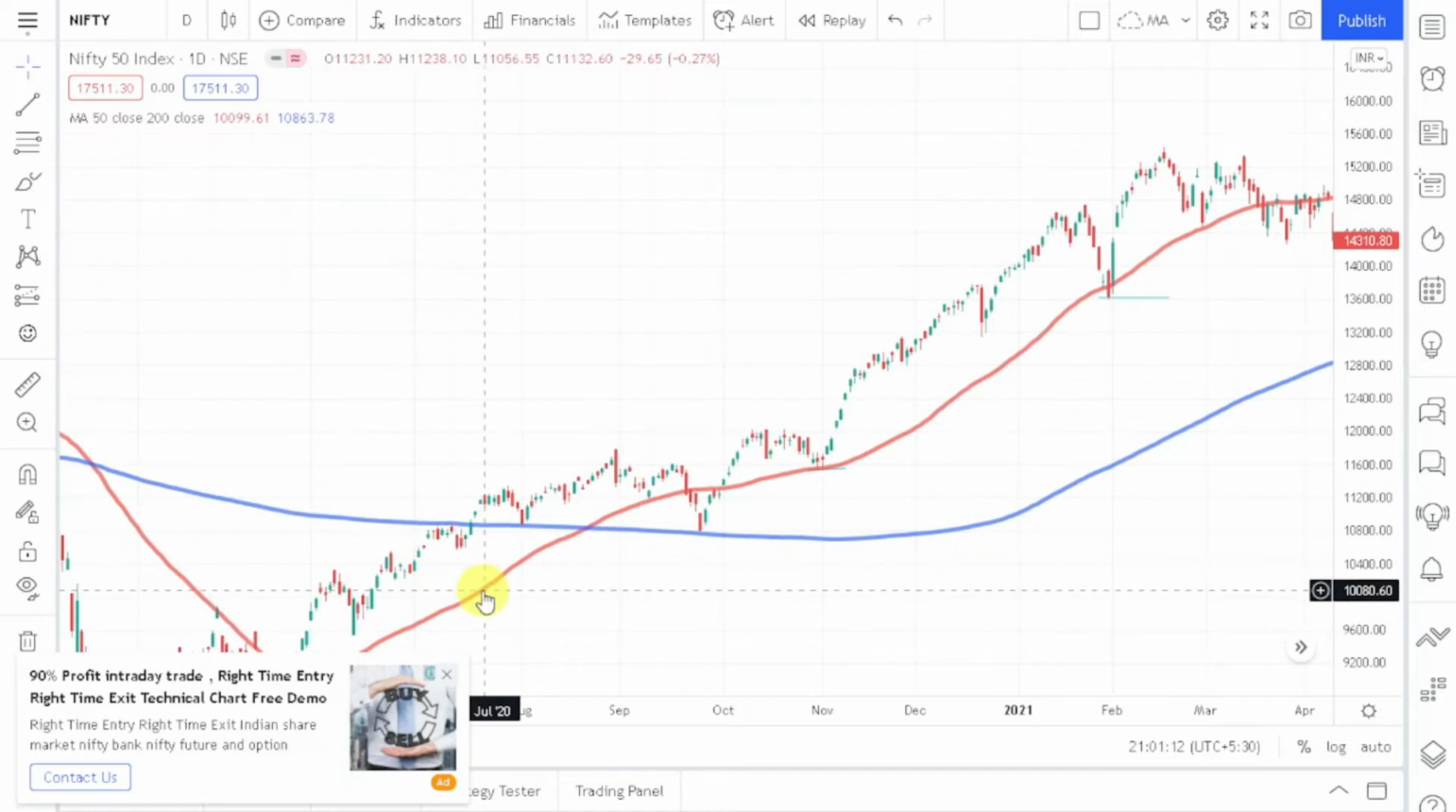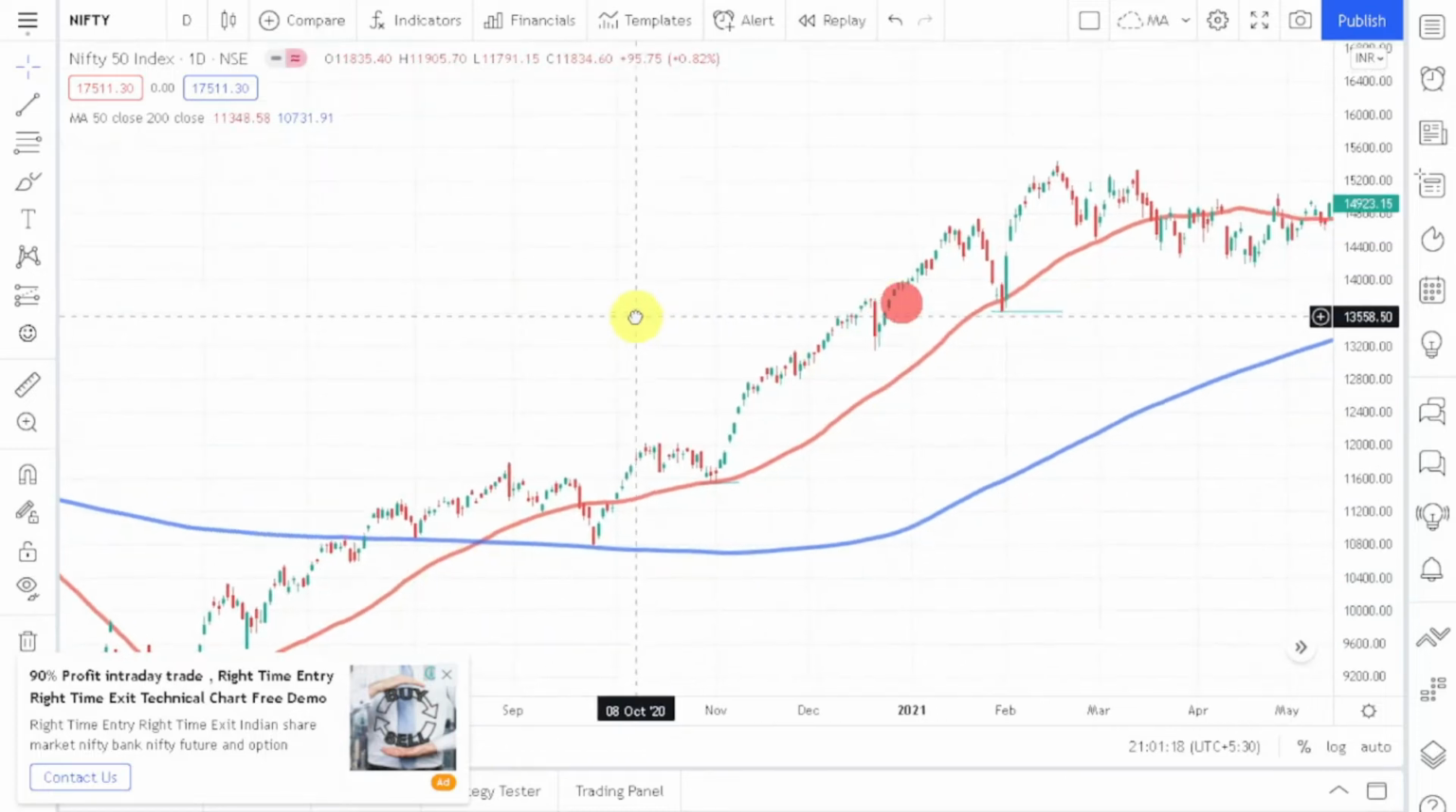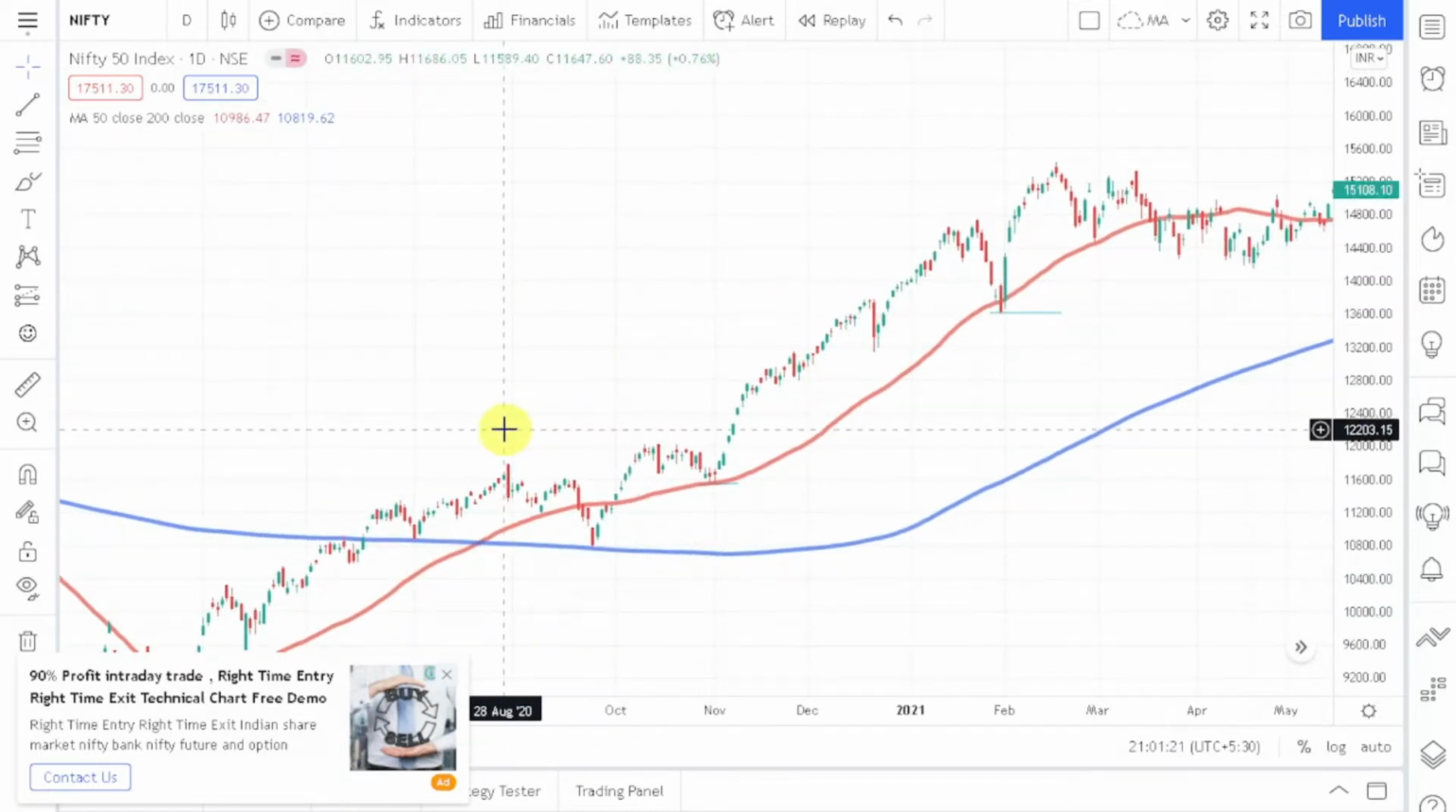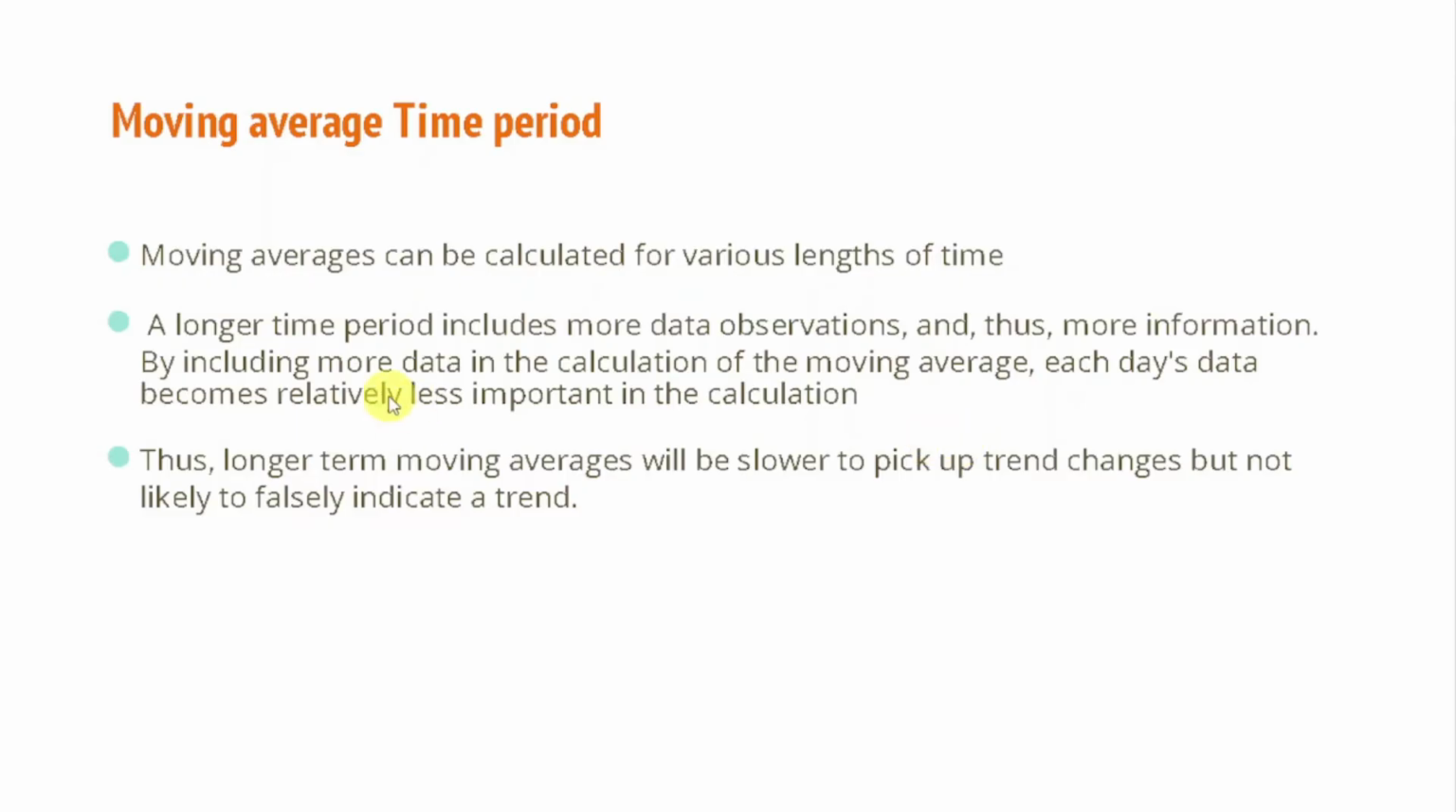But the signal which we are going to get on this red line can be a false signal. So it is always a trade-off between getting more signals and getting good and reliable signals. So as I said, long-term moving averages will be slower to pick up trend changes, but they are unlikely to give you a false signal.